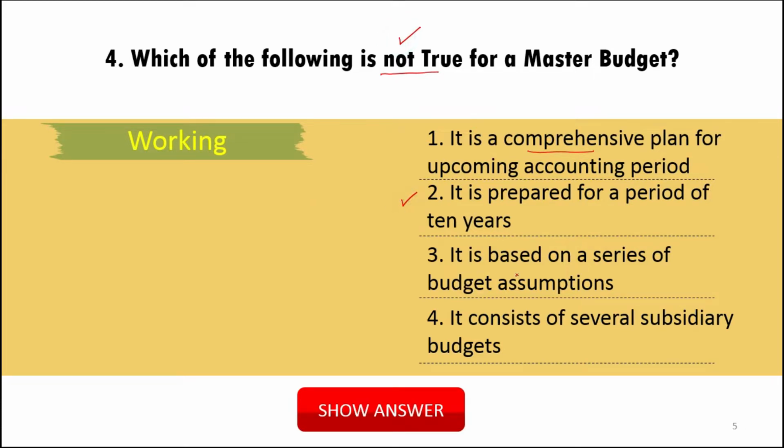We have to see the other options as well. It is based upon a series of budget assumptions. Yes, it is true. It consists of several subsidiary budgets. Yes, it has many subsidiary budgets. So as per the question, the second option is correct because it is not true for a master budget. It is prepared for 1 year. In the second option it is written it is prepared for 10 years, so this cannot be true.